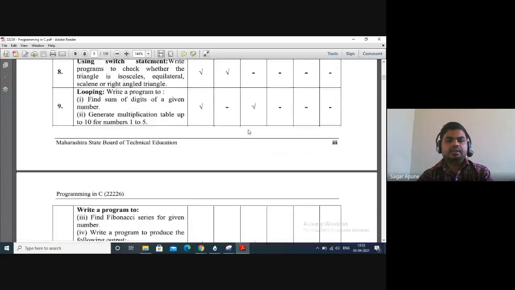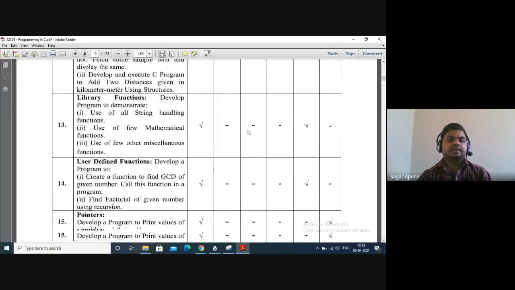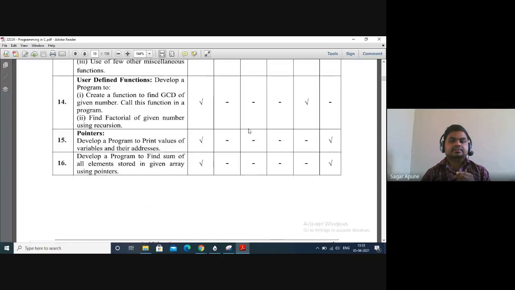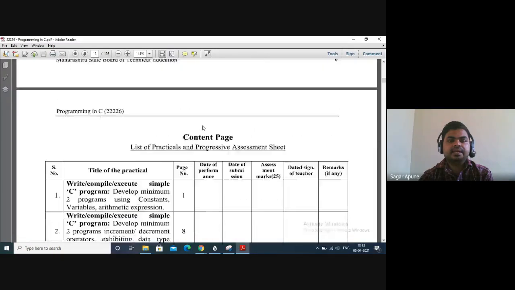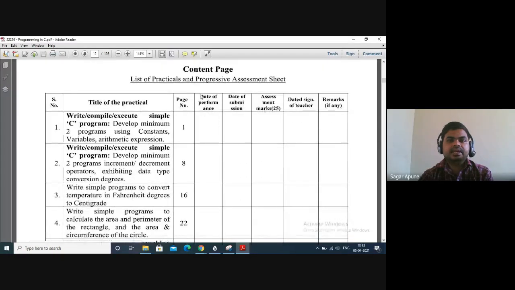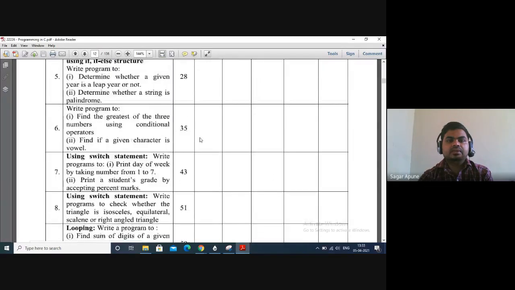Okay, here the list is given. There are total 16 practicals. How many practicals are there? There are total 16 practicals. You have to complete total 16 practicals. So this is the index. So you have to write this index in your notebook.